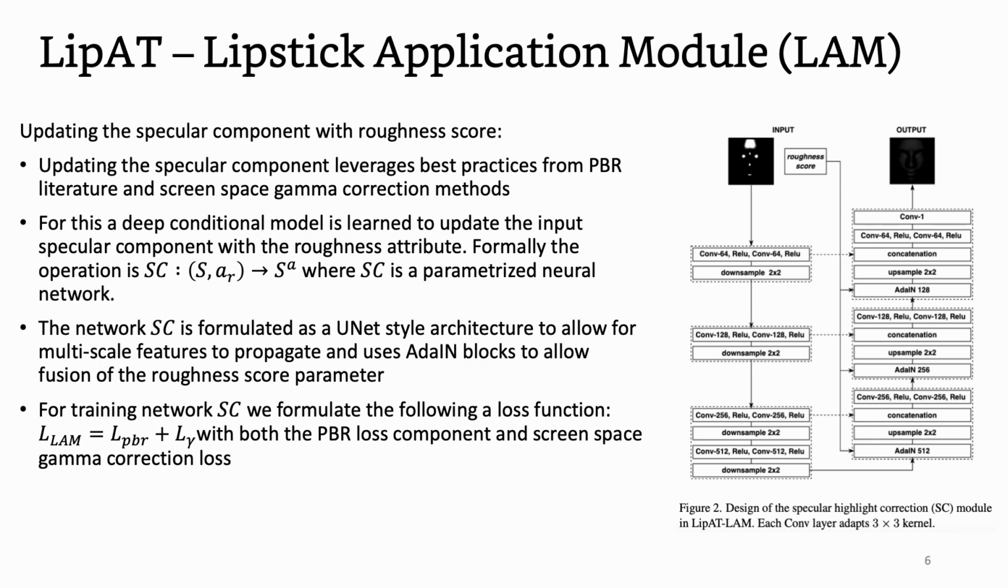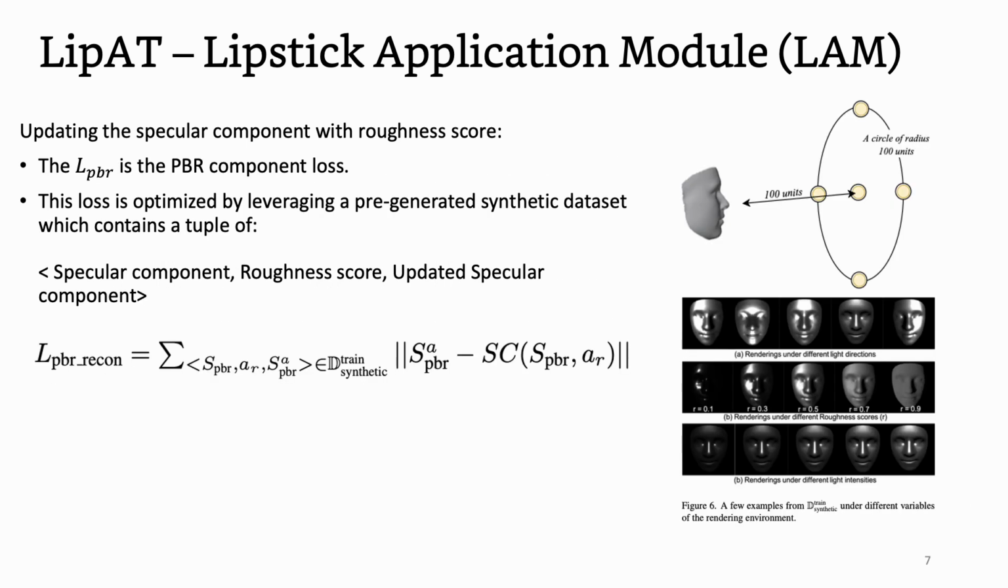To bridge these two research gaps, our application module learns a conditional deep generative model that accepts the specular highlight component of the face image without lipstick and the roughness score of the lipstick, and returns the updated specular highlight component as the output. The objective function for training this network is composed of a PBR cost term and a gamma cost term. The PBR cost term leverages a synthetic dataset we have created, which simulates different lighting conditions and different roughness scores.